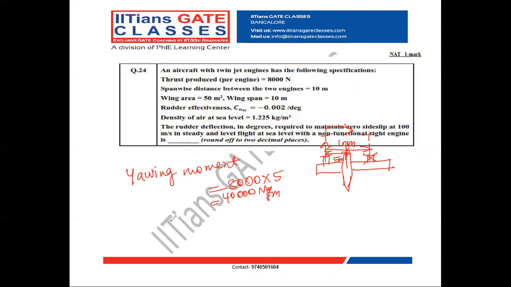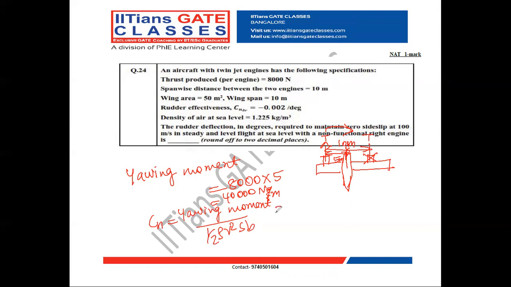The non-dimensionalized yawing moment is the yawing moment coefficient Cn, which is nothing but yawing moment divided by half rho V square S into b, where S is the wing area and b is the wingspan. We always non-dimensionalize with respect to wing parameters.